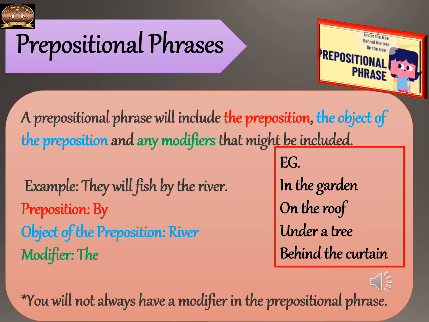So you can see, what is the preposition in this sentence? By. So the river is the object of the preposition by. So here, by is the preposition, the object is river, and the modifier that is used here is the. It is not necessary that there will always be a modifier in the prepositional phrase. Sometimes it will be just a preposition and a noun or something can also come.